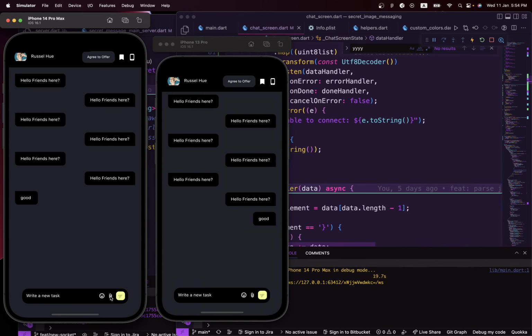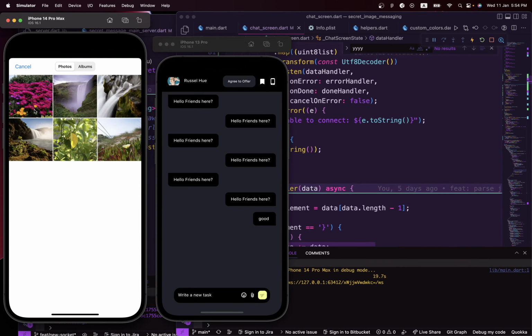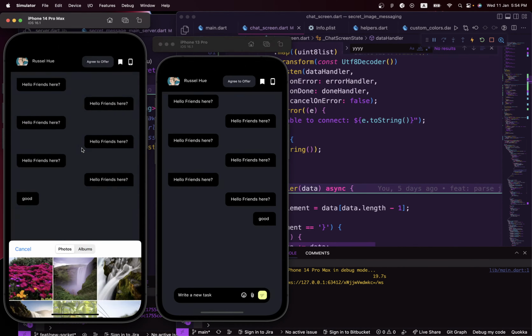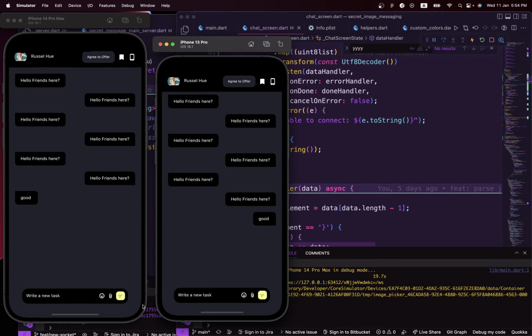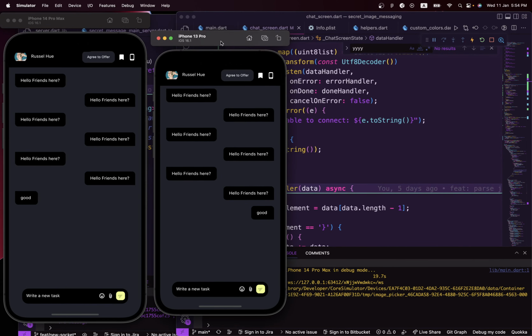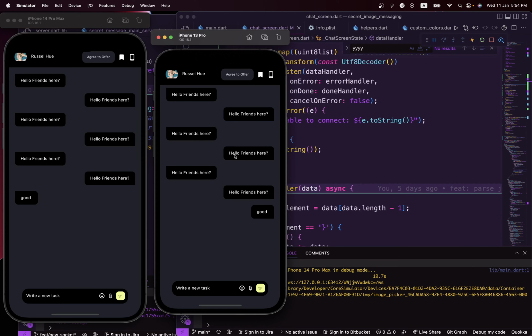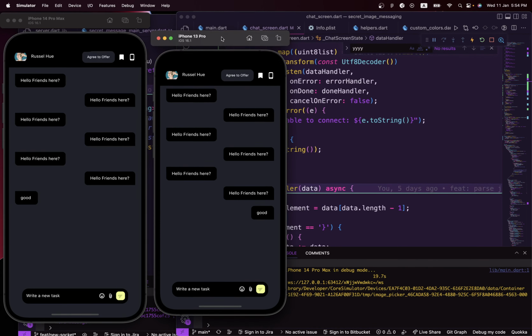Let's also send an image to see if it receives it. Sometimes the message sending takes some time to show up. We haven't increased the speed or made it much faster, so it's going to take some time for us to see what's going on. But let's see.